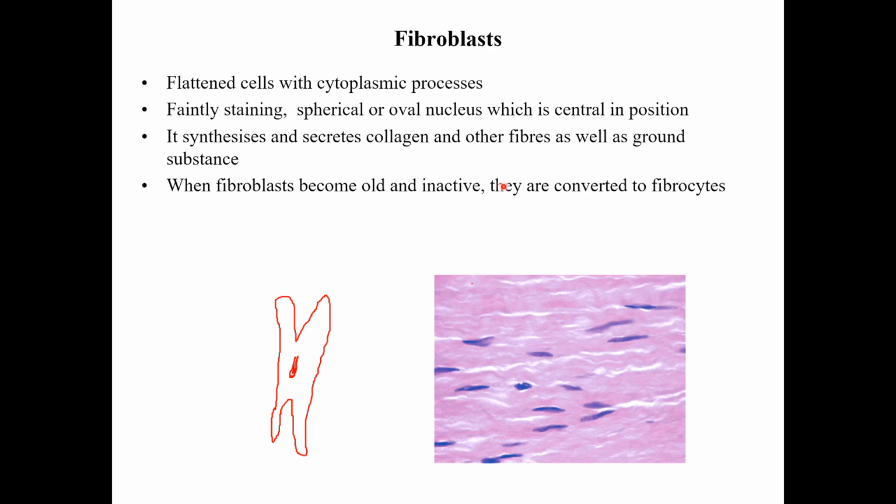Fibroblasts are flattened cells with cytoplasmic processes. They stain poorly. They have a spherical or almost oval nucleus, which is at the center. These are the nuclei of the fibroblast, and these are the collagen fibers. Fibroblasts secrete collagen fibers and the ground substance. When a fibroblast becomes old and inactive, it is called a fibrocyte.